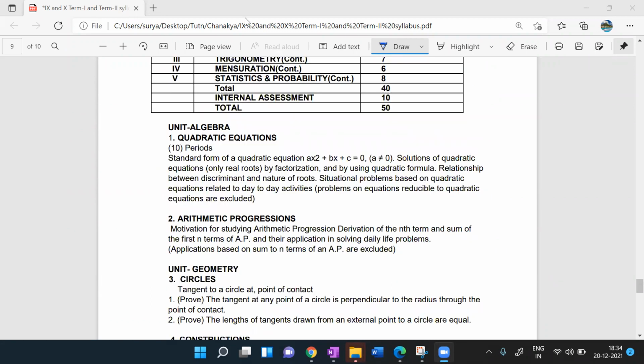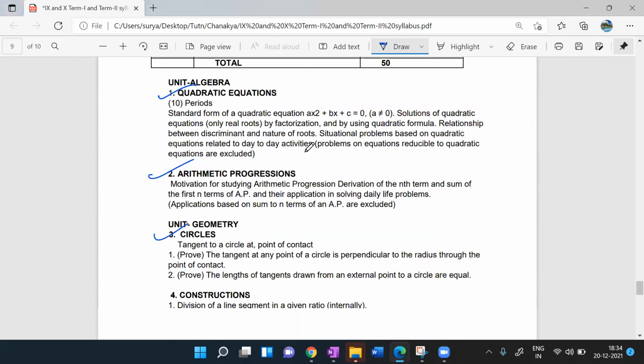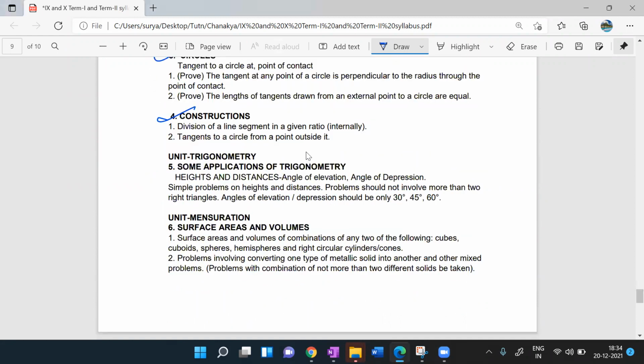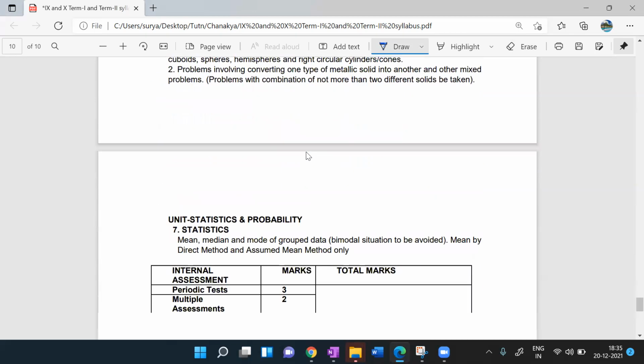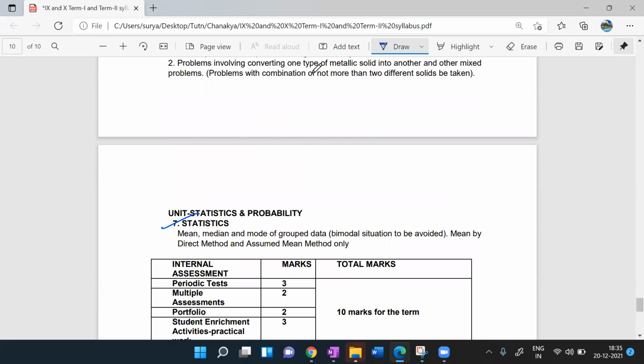Quadratic equations we have done, AP we have done, circles done, constructions done. There are only 2 topics in constructions. You will get one question, either from division of a line segment or drawing a tangent. One question you will get in the board exam, from any one of the topics. It may be that you get two, from both the topics, but yeah. Applications of trigonometry, surface areas and volumes, statistics, all this stuff we have done.